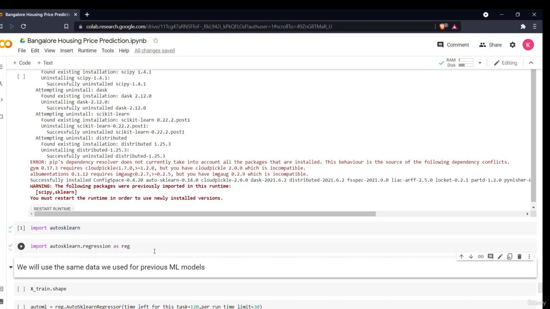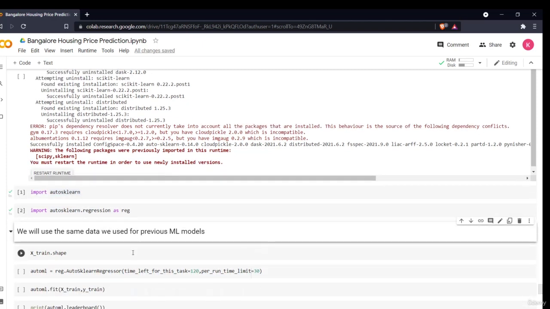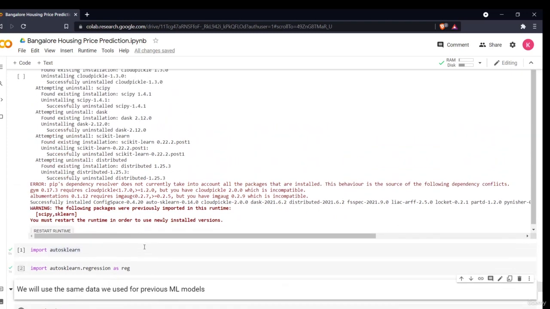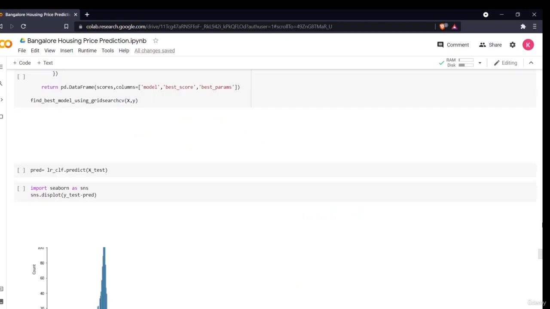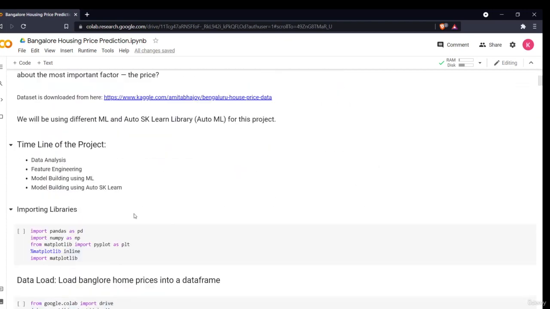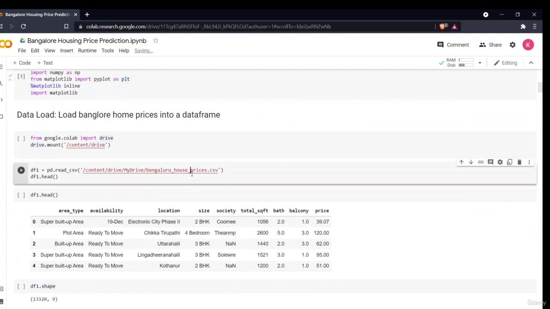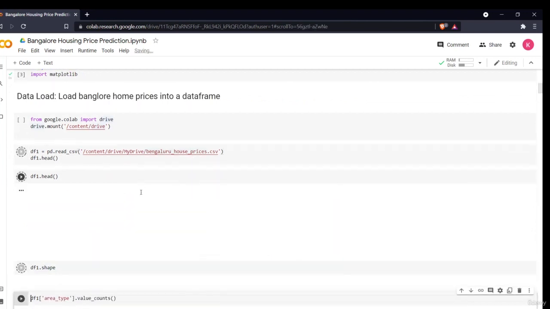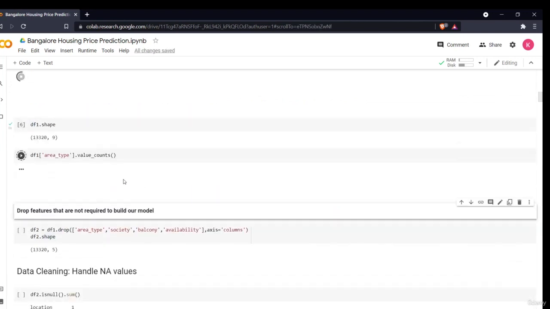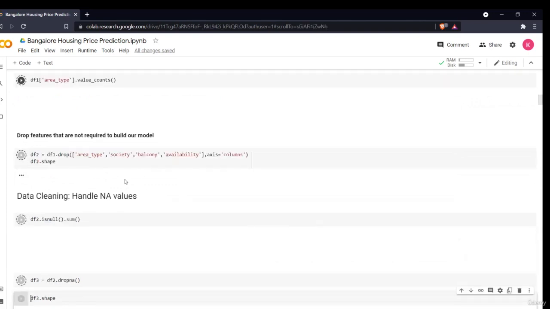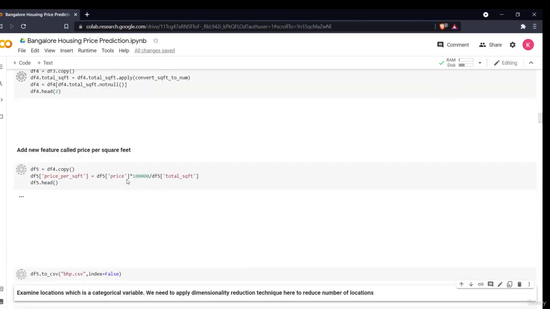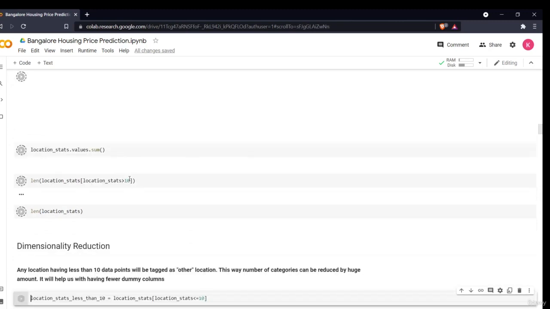If it were a classification problem, I would have imported classification. We'll use the same data we processed for the previous model. Since I restarted the runtime, I have to run all those cells again to obtain my data. I'll just simply run it. It will take only a few minutes.